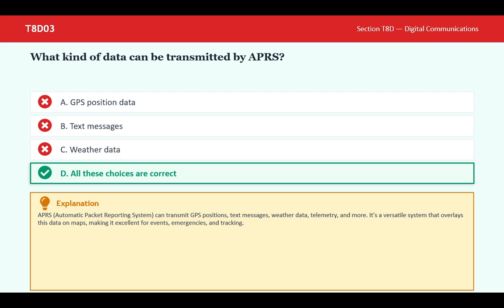What kind of data can be transmitted by APRS? D. All of these choices are correct. APRS, Automatic Packet Reporting System, can transmit GPS position, text messages, weather data, telemetry, and more. It's a versatile system that overlays this data on maps, making it excellent for events, emergencies, and tracking.